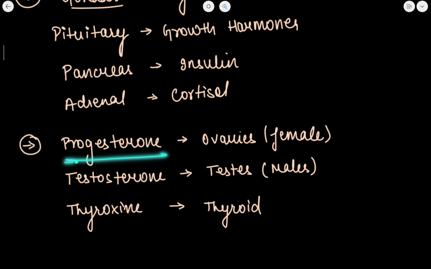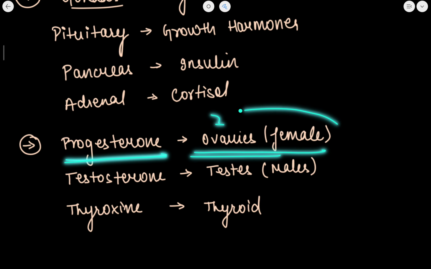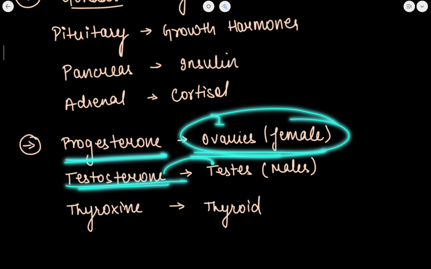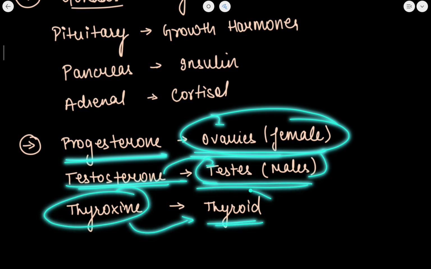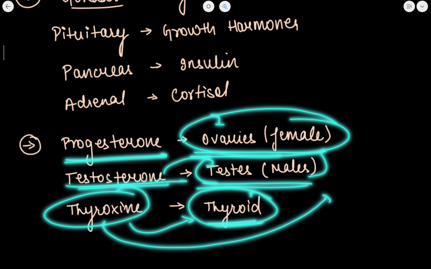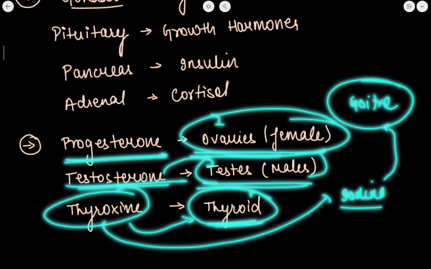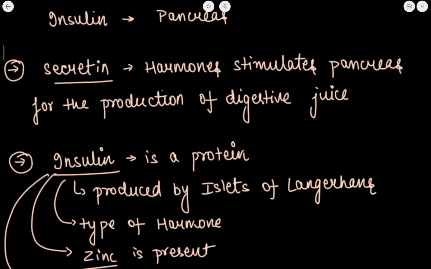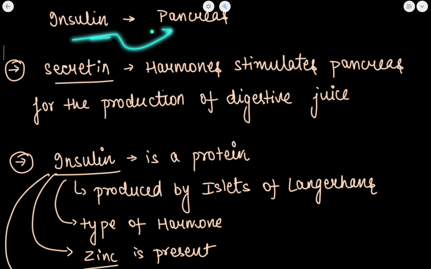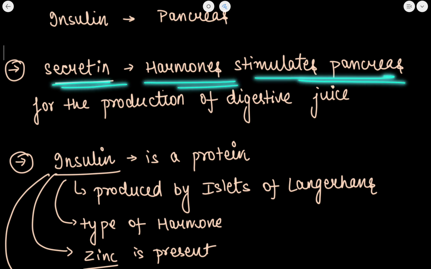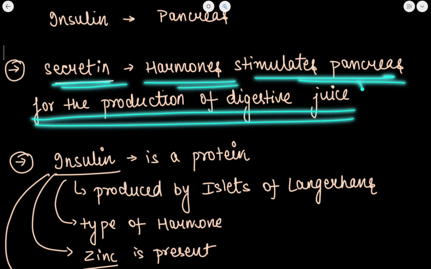Progesterone is released by the ovaries, which are in the female. Testosterone is released by the testis of the male, and thyroxine is released by the thyroid. This thyroxine contains iodine, the deficiency of which causes a disease known as goiter. Next, secretin is a hormone that stimulates the pancreas for the production of digestive juices.